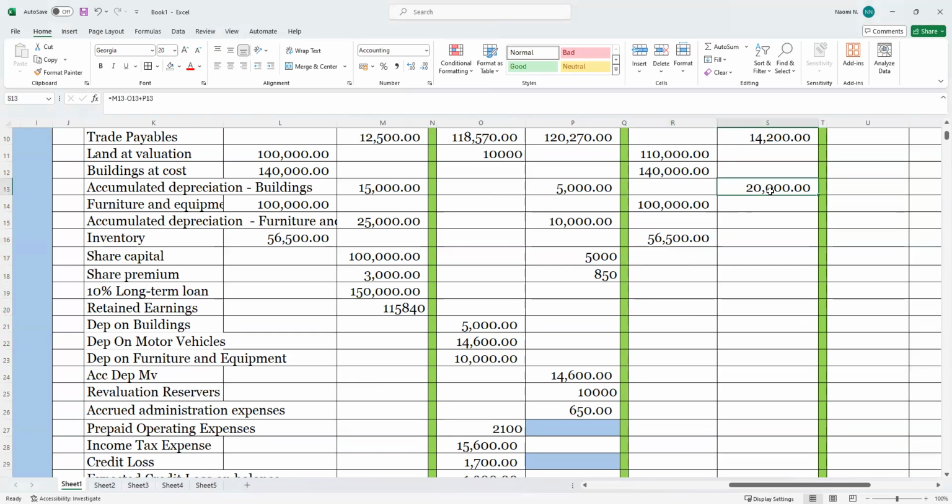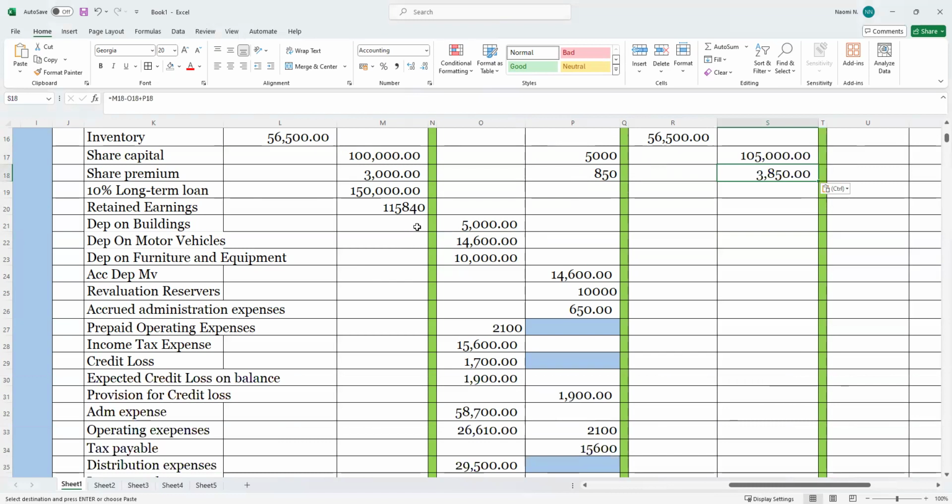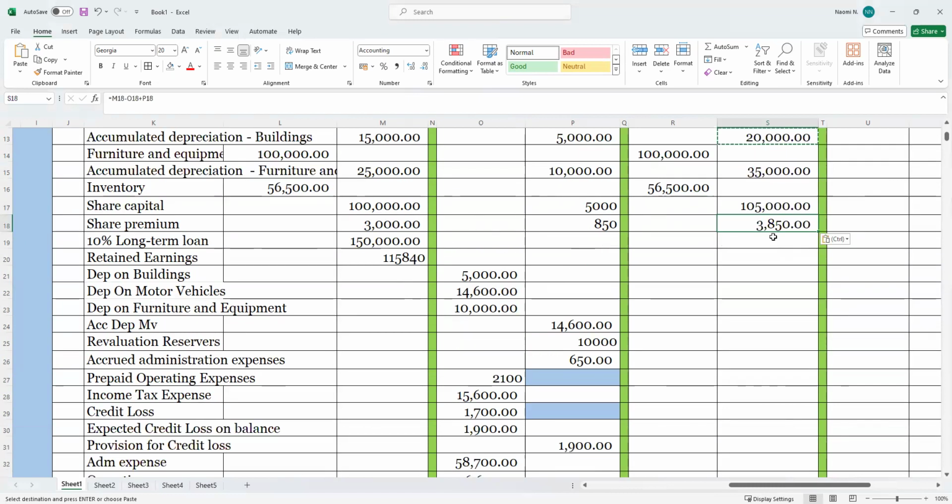Then we'll come here, copy. Then we have Control V for accumulated depreciation. We will copy the formula, then just drag this one. You need to be very careful.